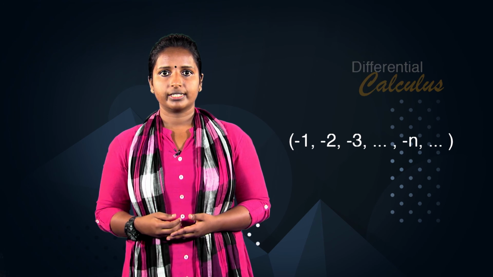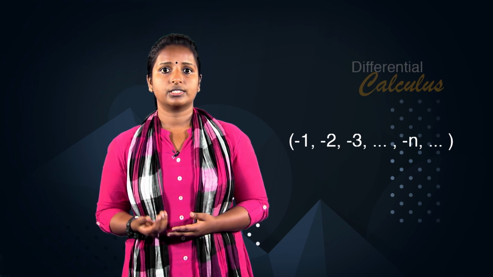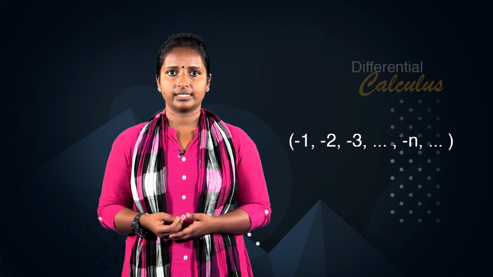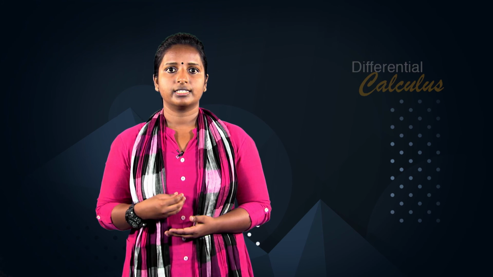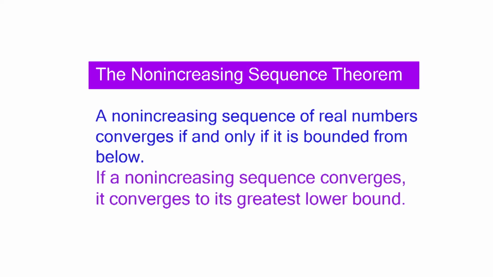The non-increasing sequence negative 1, negative 2, negative 3, etc., negative n, etc. has no lower bound and hence no greatest lower bound. The following result ensures us that if L is the greatest lower bound of a non-increasing sequence of real numbers, then the sequence converges to L. Theorem, the non-increasing sequence theorem. A non-increasing sequence of real numbers converges if and only if it is bounded from below. If a non-increasing sequence converges, it converges to its greatest lower bound.